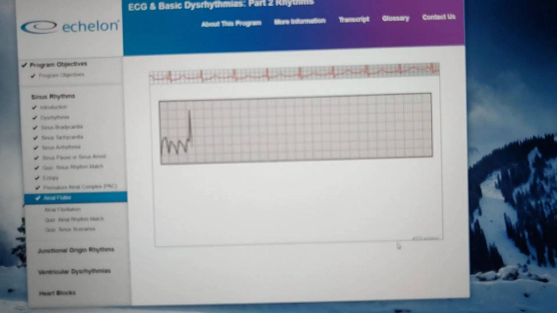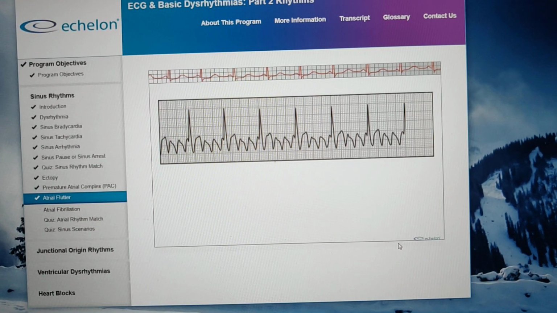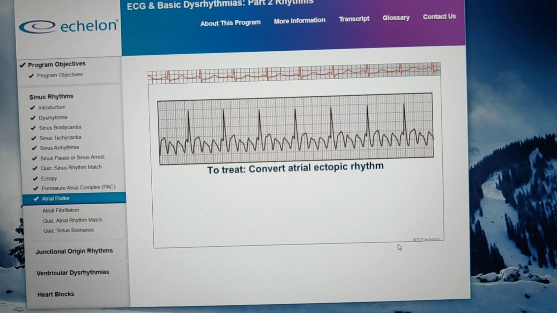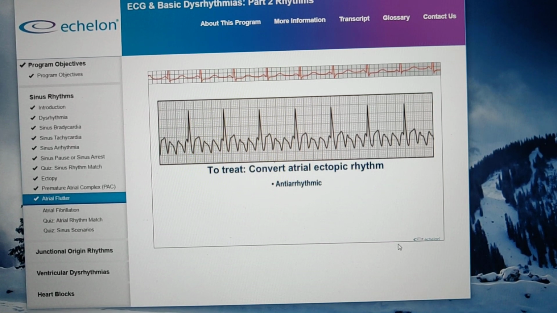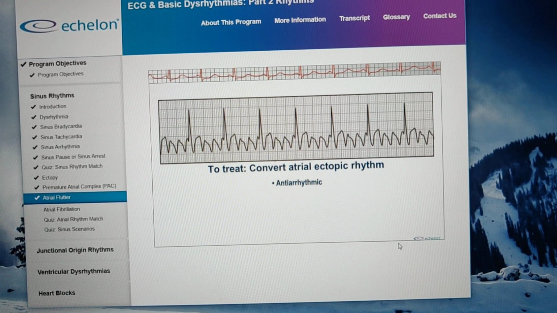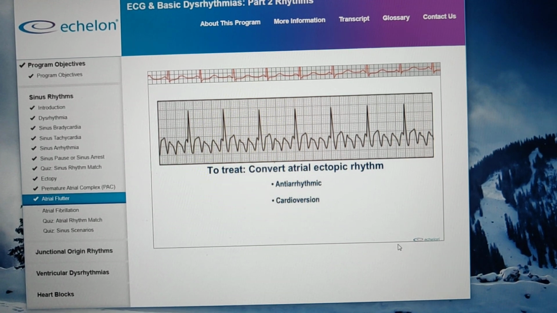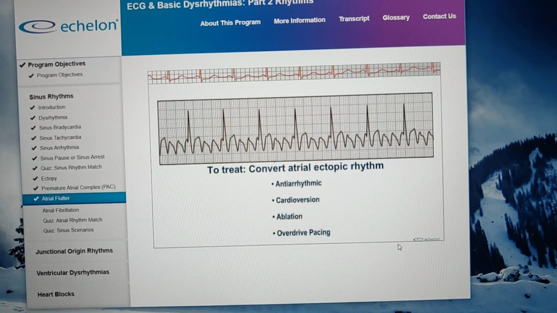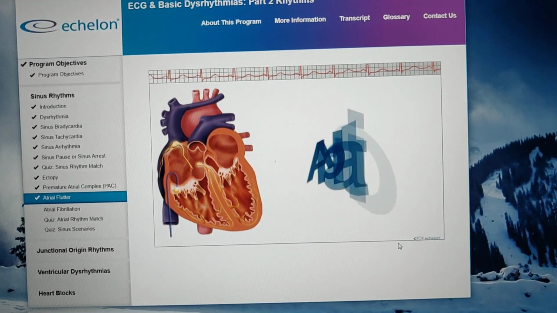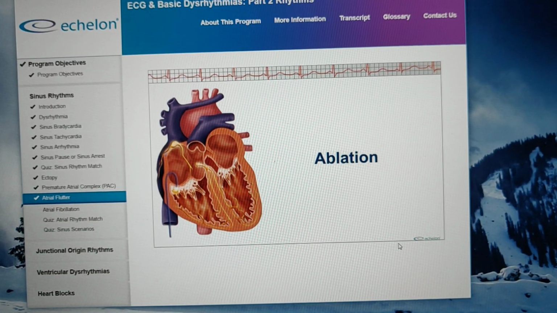To effectively treat this condition, you should also try to convert the atrial ectopic rhythm. You can use an antiarrhythmic medication, countershock, which would be cardioversion, ablation, or overdrive pacing, which is rarely used. Ablation is a fascinating option.